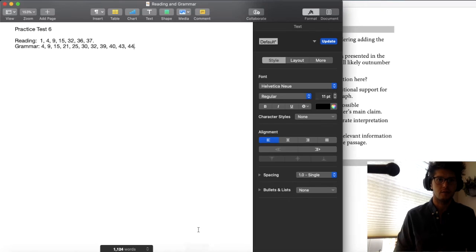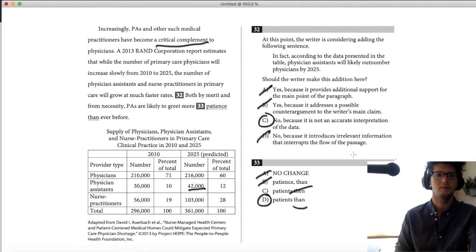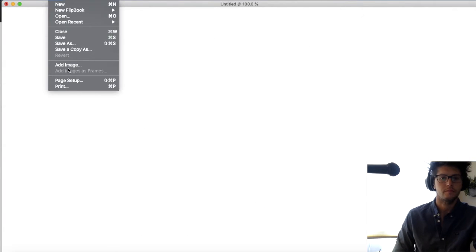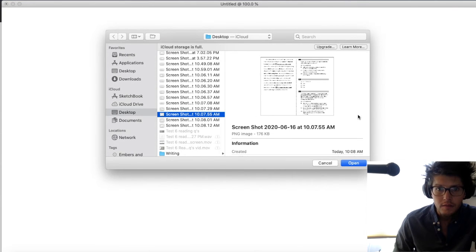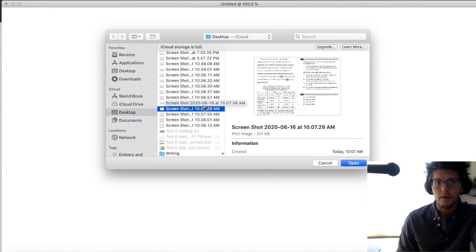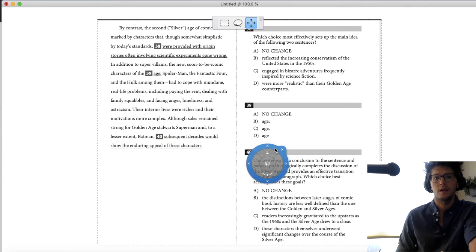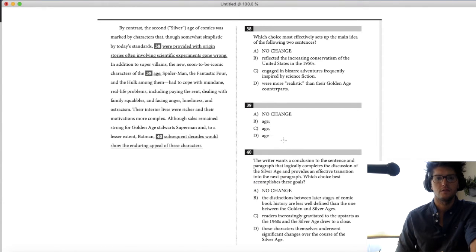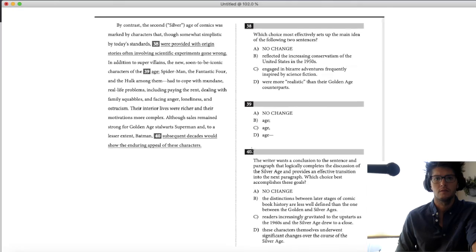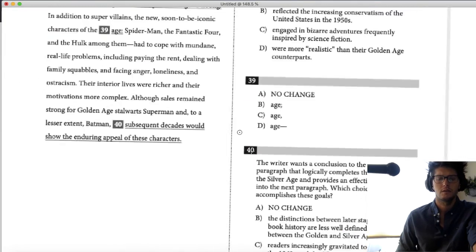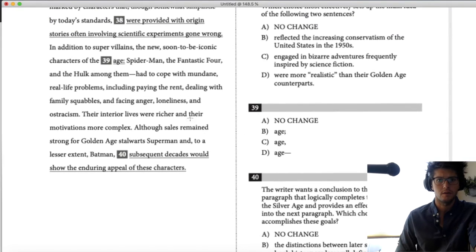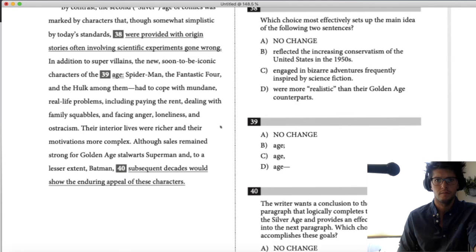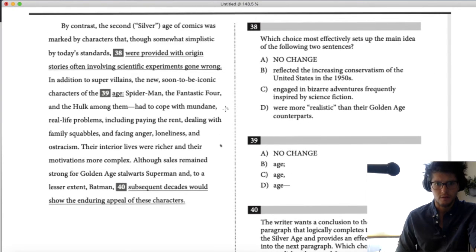Now we have 39. Let's pull that question up. This might be it. Yeah, that's it. Okay, here we go. So 39 and 40. For 39, let me just zoom in. So we have punctuation rules. Let me zoom back out to get a clearer image.